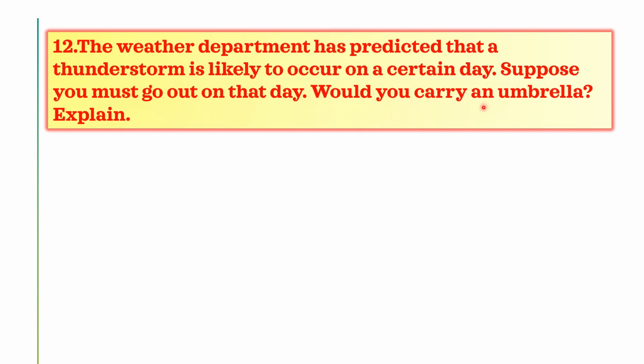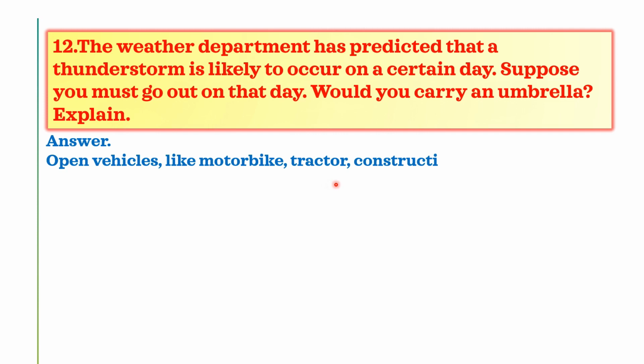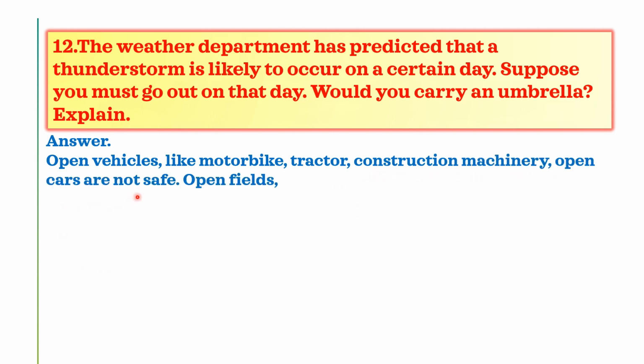While you are carrying an umbrella with a metal rod, electricity passes through the metal rod, so it is very dangerous for us. It is not safe for us. Let us discuss how it is not safe. Open vehicles like motorbikes, tractors, construction machinery and open cars are not safe.